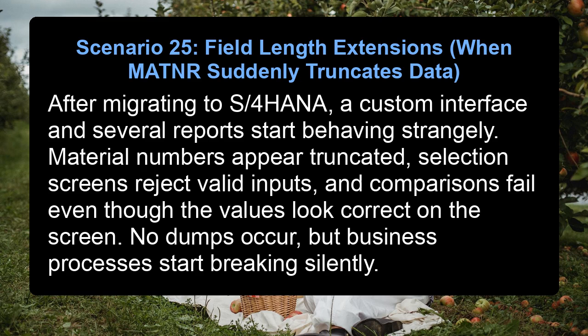Scenario 25, Field Length Extensions. When MATDOC suddenly truncates data. After migrating to S/4HANA, a custom interface and several reports start behaving strangely. Material numbers appear truncated, selection screens reject valid inputs, and comparisons fail even though the values look correct on the screen. No dumps occur, but business processes start breaking silently.